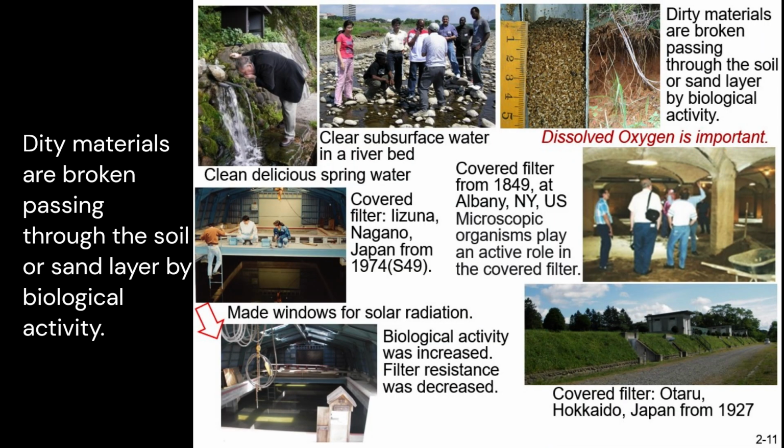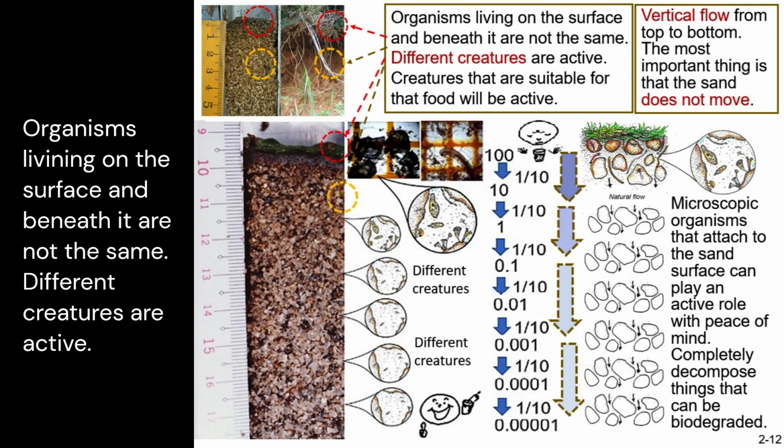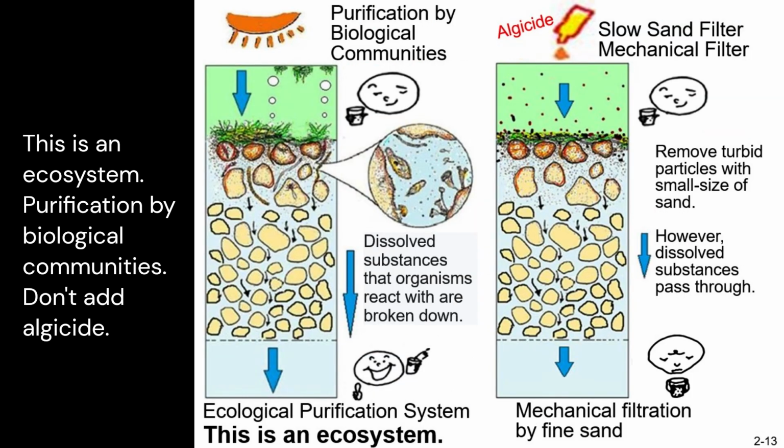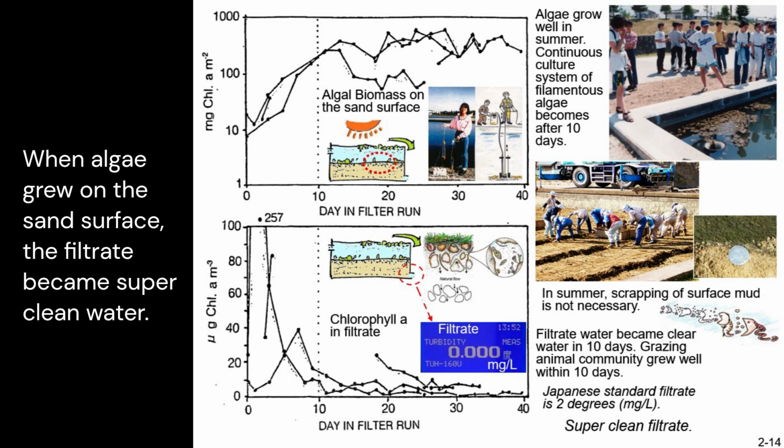Dirty materials are broken down passing through the soil or sand layer by biological activity. Organisms living on the surface and beneath it are not the same. Different creatures are active. This is an ecosystem. Purification by biological communities. Don't add algicide. When algae grew on the sand surface, the filtrate became super clean water.